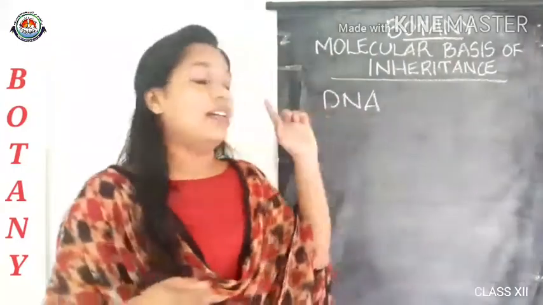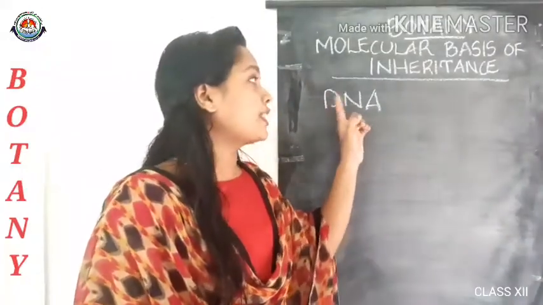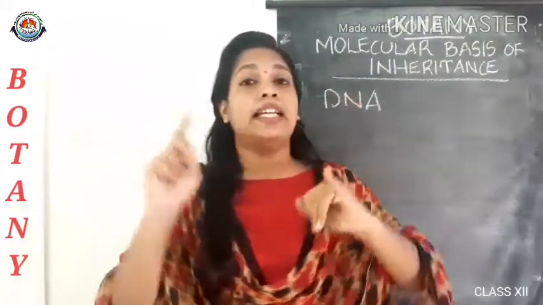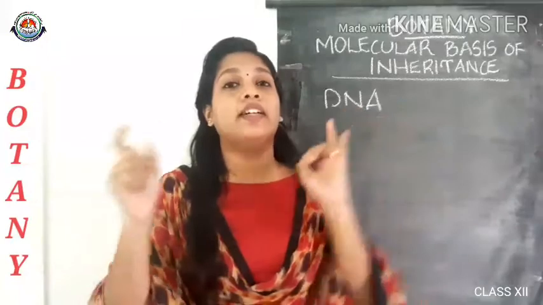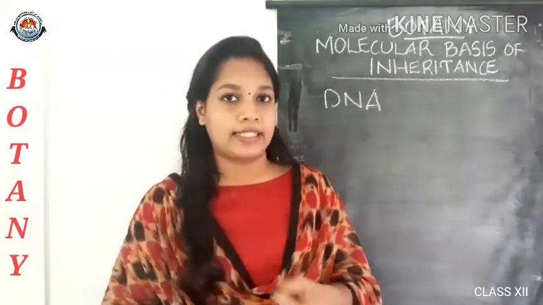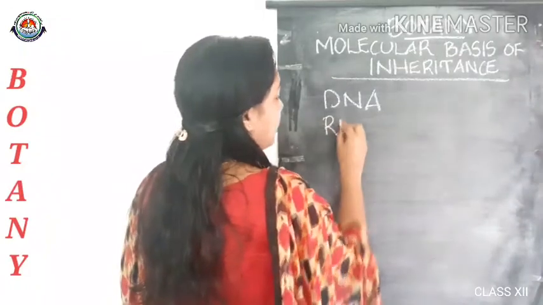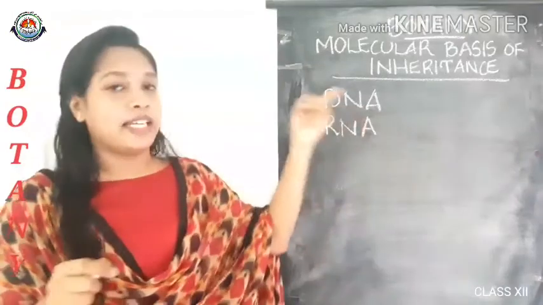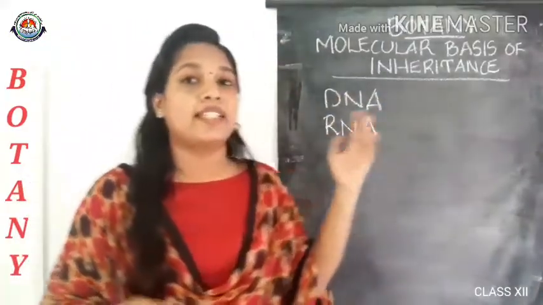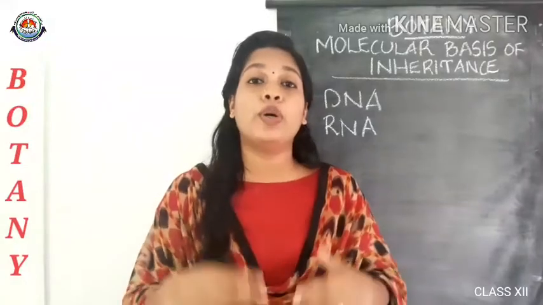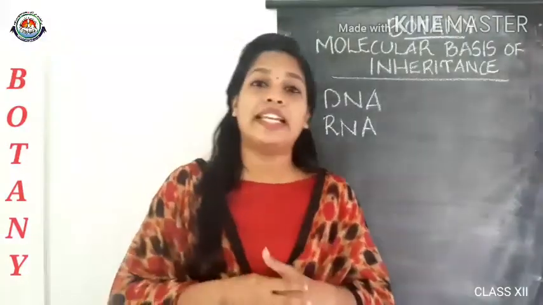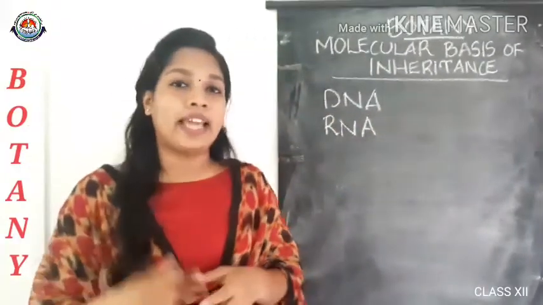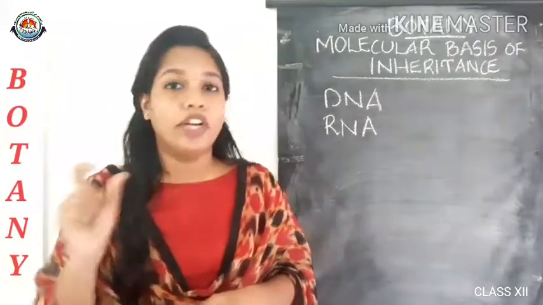It is the short form of deoxyribonucleic acid. And as we know, in living systems there are ribonucleic acids and deoxyribonucleic acid. So ribonucleic acids are RNAs and deoxyribonucleic acids are DNA. These nucleic acids are the polymers of nucleotides that you may have studied in +1 class. So genetic material is one of the nucleic acids and it is the polymer of nucleotides.